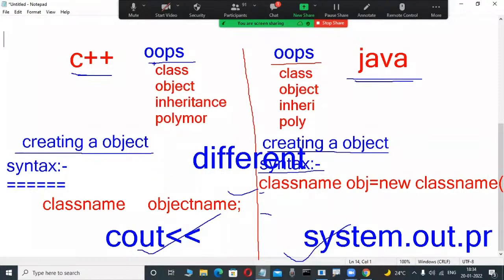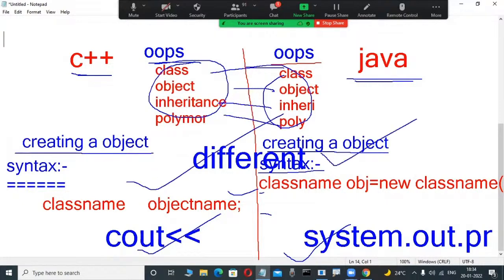But conceptually, some OOPS concepts are same or not? Same. What is class? What is object? What is inheritance? What is polymorphism? Same. But syntactically, totally different. Why? Because those are two different languages, two different products from different companies. That's why functions and syntax are different. Same like here also.